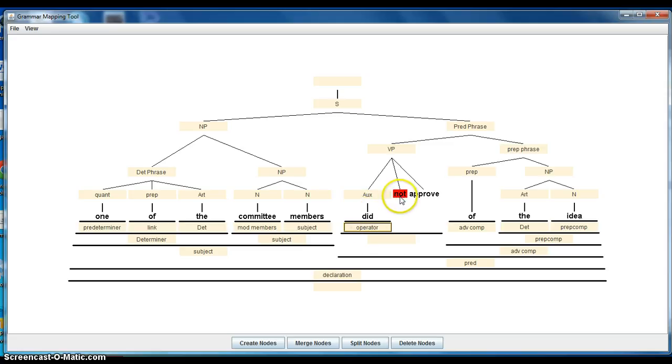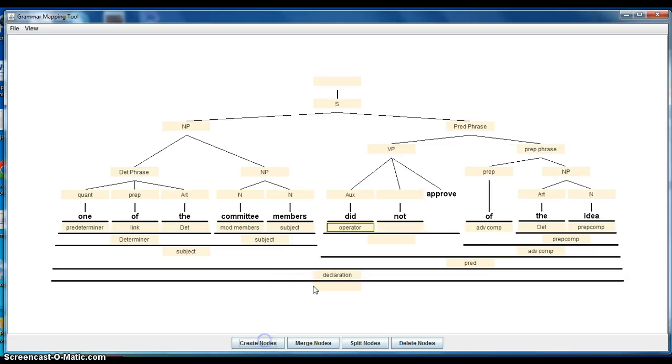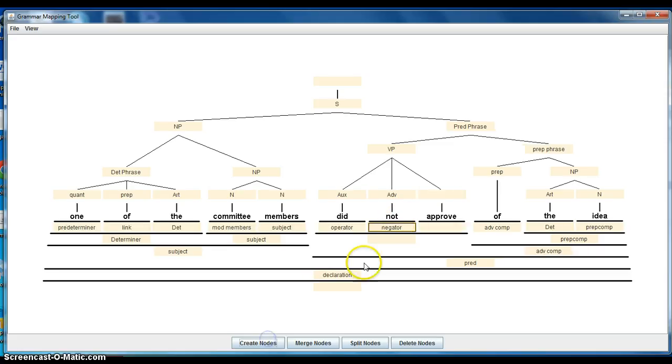The not is, as we've seen before, an adverb, and it also is the negator. And then the approve is the lexical verb, and that's the predicate.